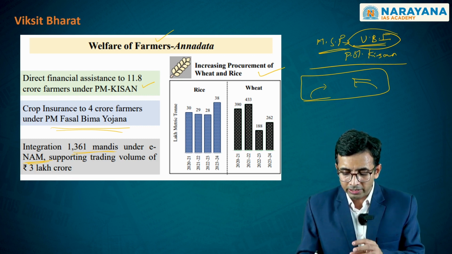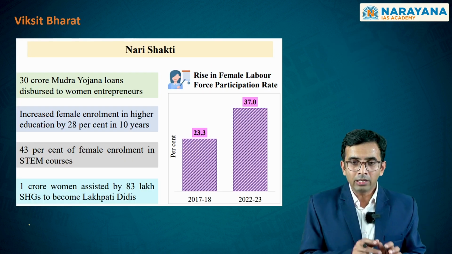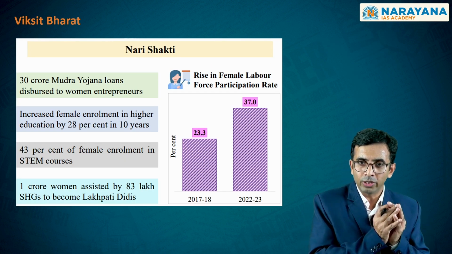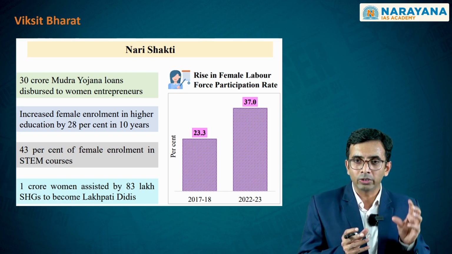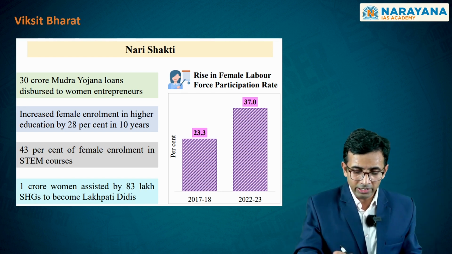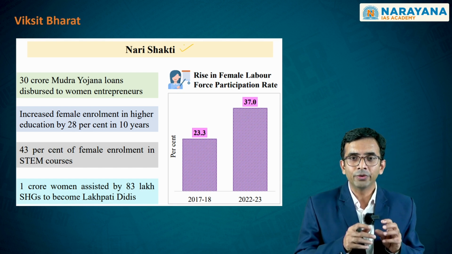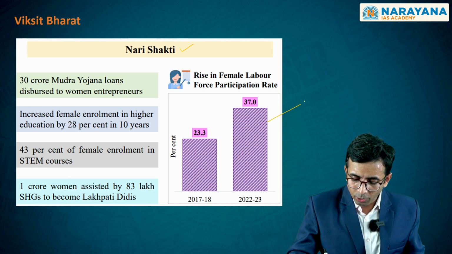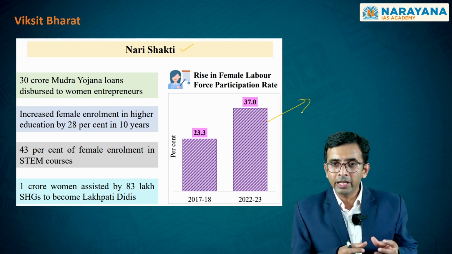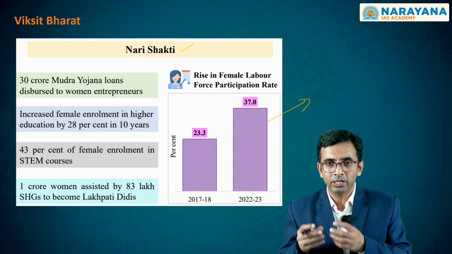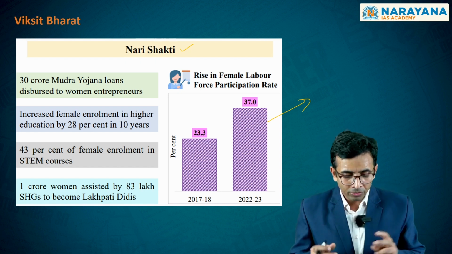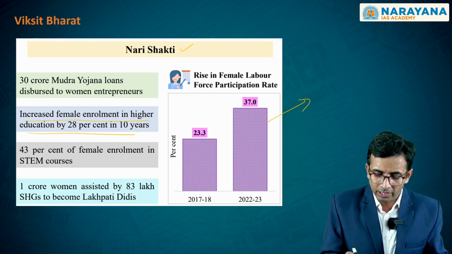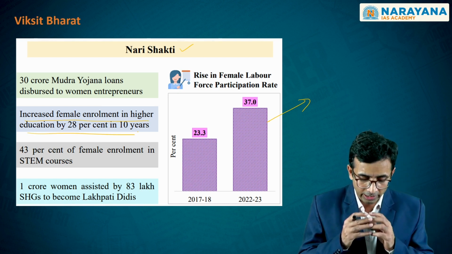And as you clearly see here, it is also on the rise. Last component that you have here as part of this Viksit Bharat 2047, that is focusing upon both demography and demand, is this demographic component of women. In this particular component, the first thing to focus upon is the increasing female participation in the labor force participation rate. Second, you clearly see that the female enrollment in higher education has reached higher levels.